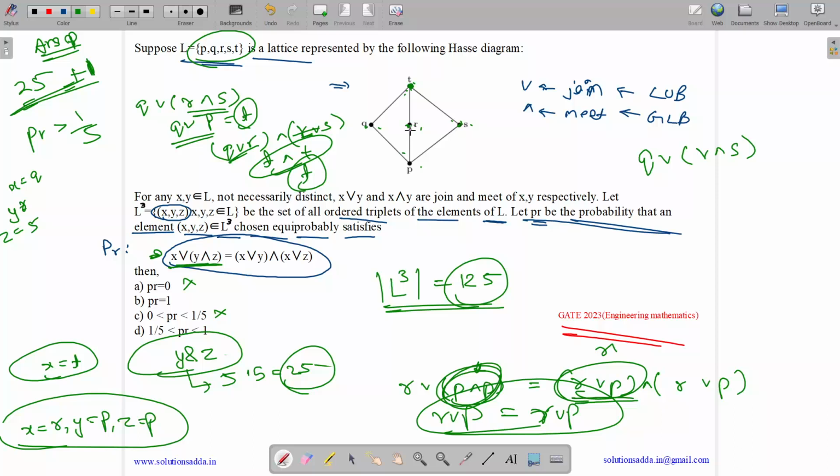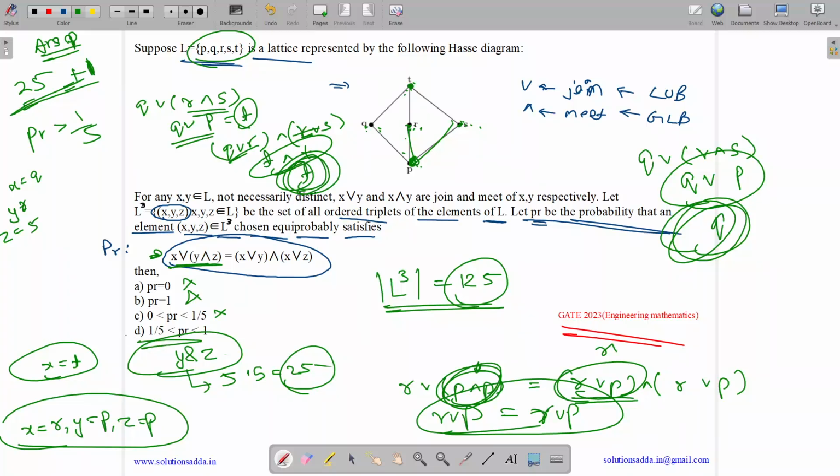P. Yeah, I got this, I have done this wrong. R and S of lower bound, greatest lower bound, it will be P. So Q or P, least upper bound of Q and P will be, it will be Q. So it's Q and it's T. So they are not equal.